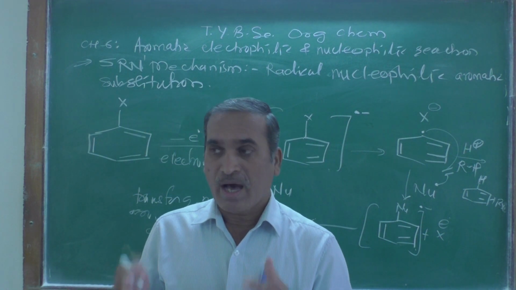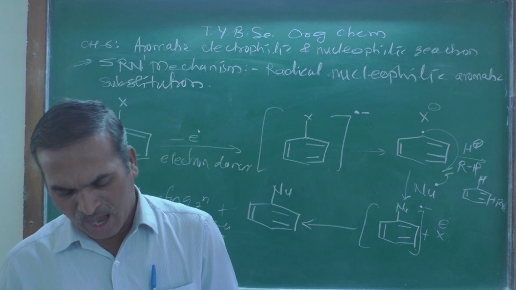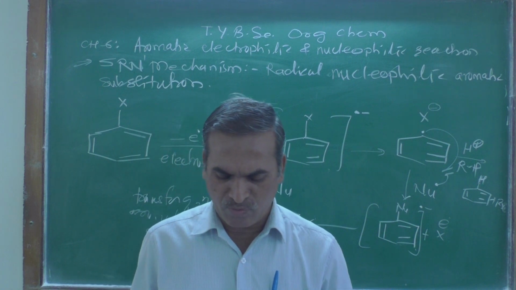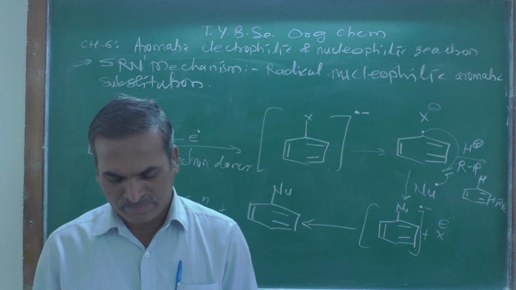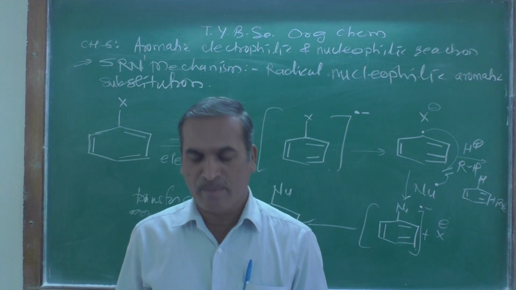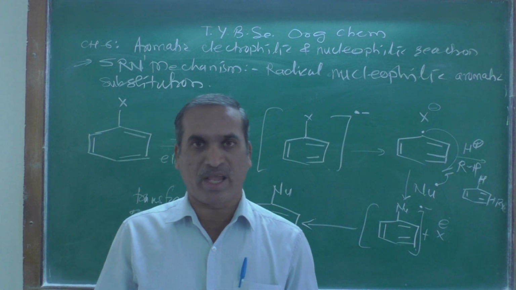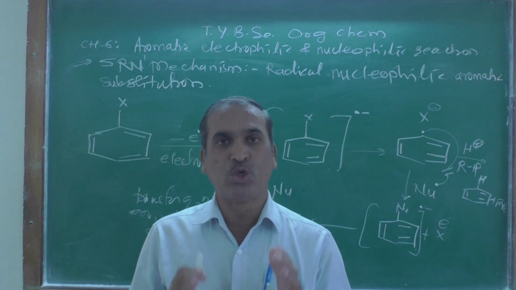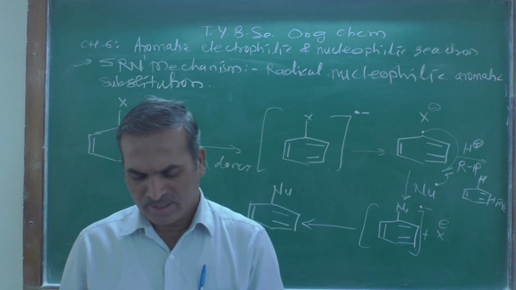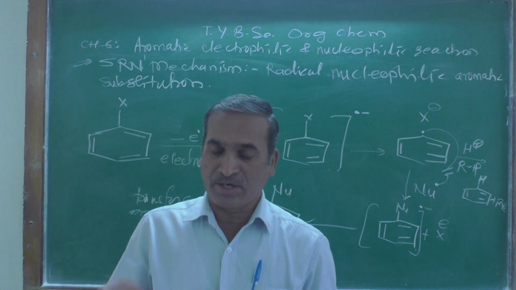The aryl radical reacts with the nucleophile to form a new radical anion, which goes on to form the substituted product by transferring its electron to a new aryl halide in the chain propagation.